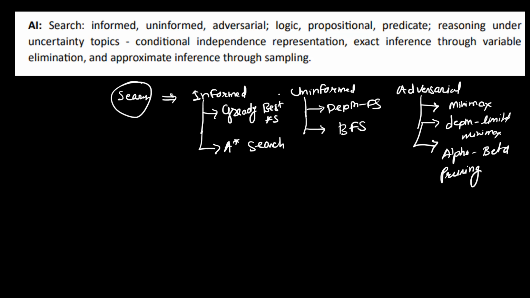Now in the next video, we are going to discuss about depth first search and breadth first search in detail. Then we are going to discuss about informed search, greedy best first search method. Then we have A star search, and then we are going to discuss about adversarial search strategies, minimax, depth limited minimax, and alpha beta pruning. Okay, so this will cover the first part of your AI search problem. It's AI search strategies. If you understand whatever we have discussed today, you will be able to understand all the search strategies. So we are going to go in that same flow only.